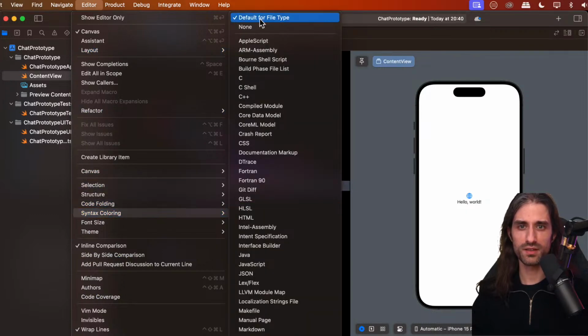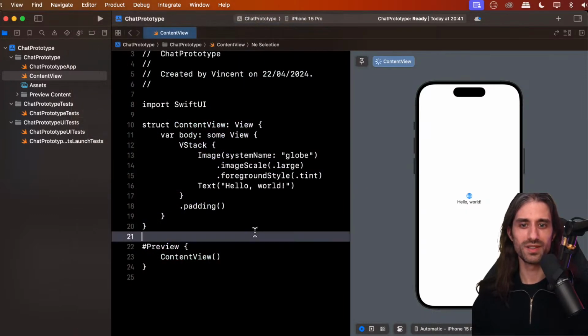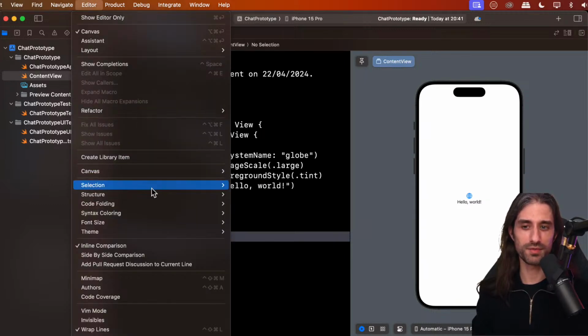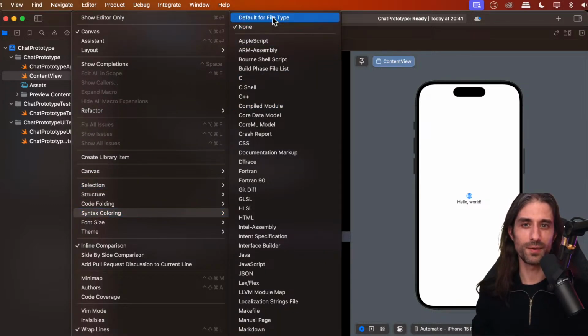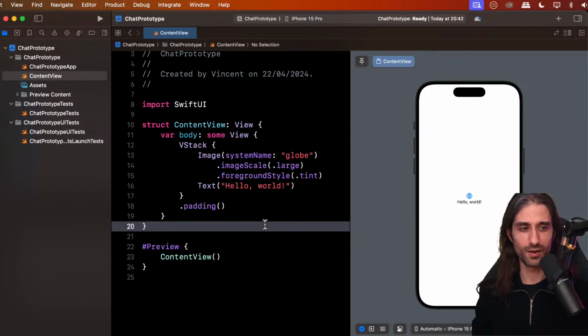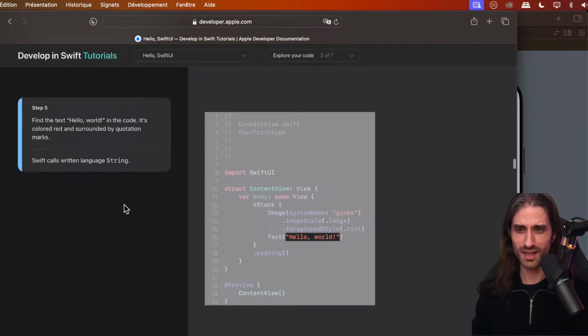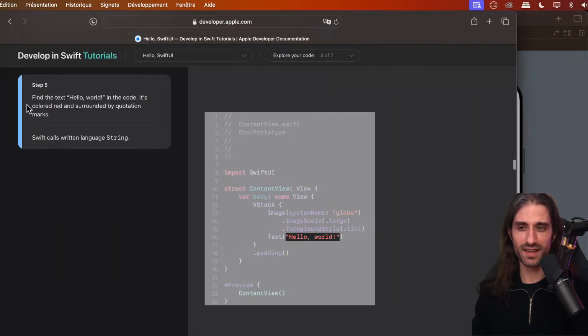Oh, yes, Syntax Coloring. If I do none, wow, you can see this is much harder to understand at a glance what's happening. I wouldn't want to have to work with this kind of code. So imagine if you have no syntax coloring and no indentation, it's going to take you a lot more time to write your apps. So of course, don't do this. Put it back to default for file type, and this is much better. I think we can all agree on this. All right, and then next step.